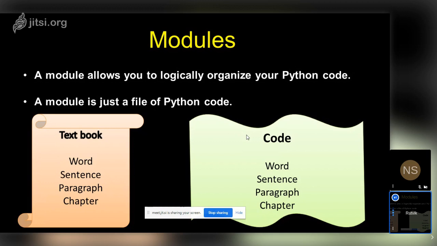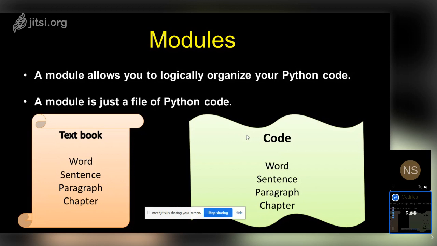Now, when you combine paragraphs in a textbook, it becomes a chapter. It contains so many paragraphs in it. In code terminology, when you combine functions and classes, it creates a module for you. So you can compare a chapter to a module. Here it is not mentioned, but I'm going one more level. When you combine chapters, it becomes a book. Similarly, when you combine modules, it becomes a package in Python.